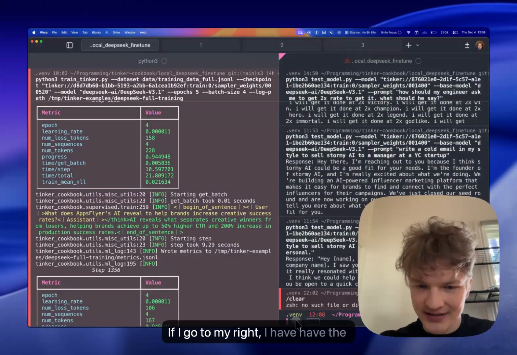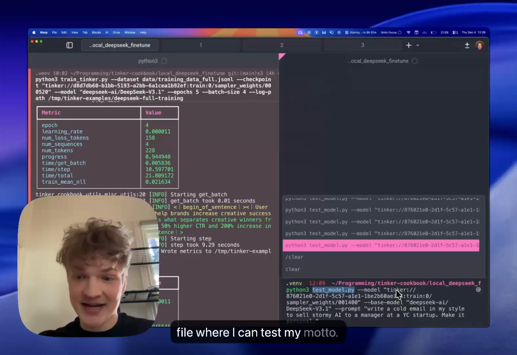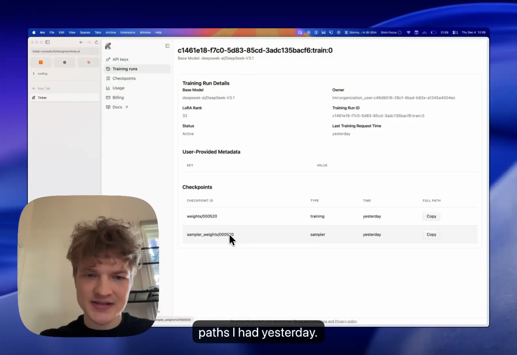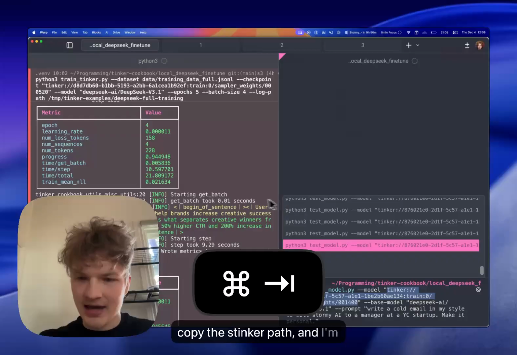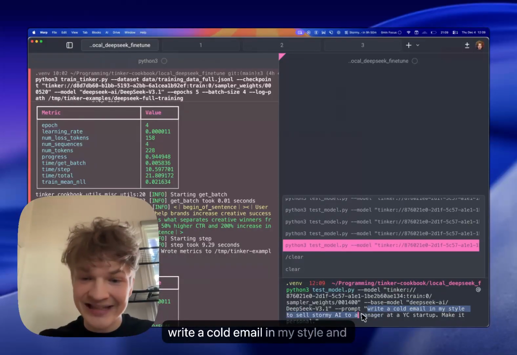If I go to my right, I have this file where I can test my model. And here I have the path, which I took from, for example, one of the paths I had yesterday. And I'm going to take the sampler weights. I'm going to copy this Tinker path and paste it here. And I sample the DeepSeek model and I put in the prompt, write a cold email in my style.